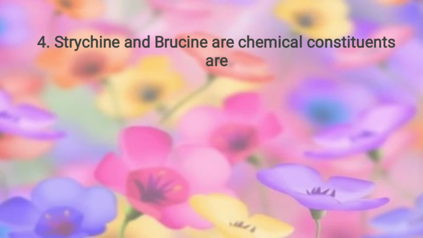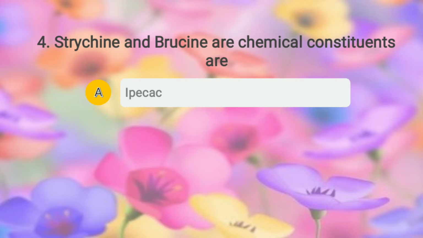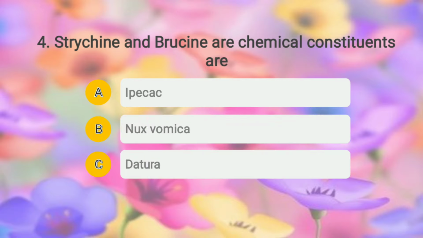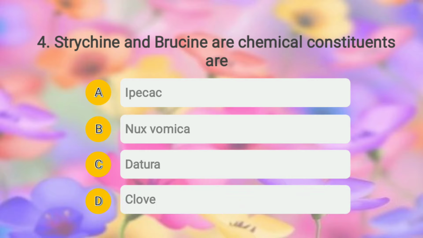The question is, strychnine and brucine are chemical constituents of, and the options given are A, ipecac; option B, that is nux vomica; option C, that is datura; and option D, that is clove. So students, the right answer of this question is option B, that is nux vomica. Okay, moving to question number 5.